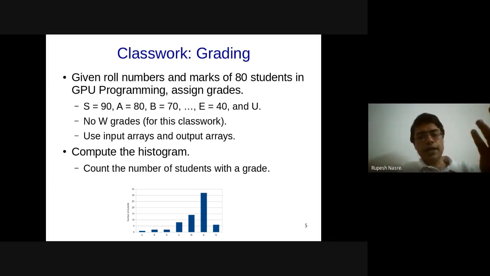So G of ID for one thread might happen first, and then that thread might go ahead with the atomic instruction, whereas the other thread might still be updating G of ID of some other roll number. So that is still okay, and it will not create any problem.